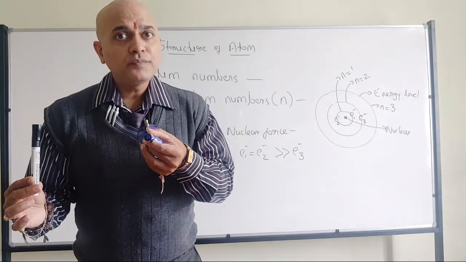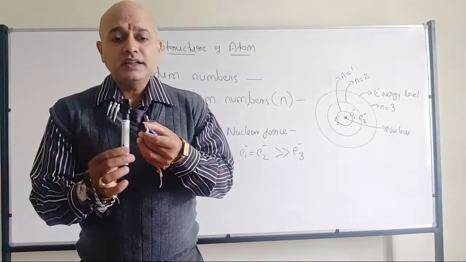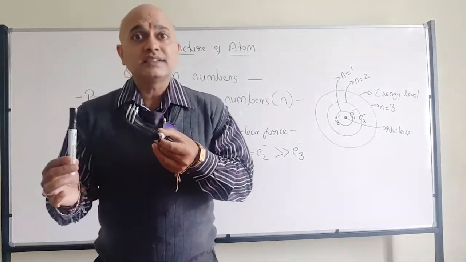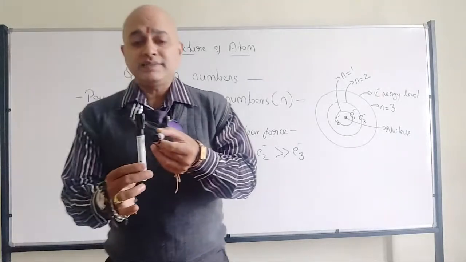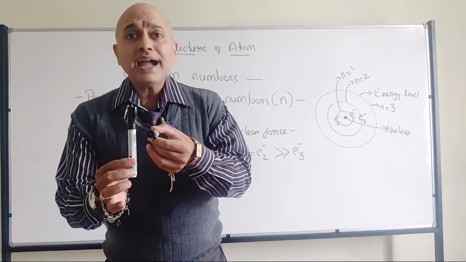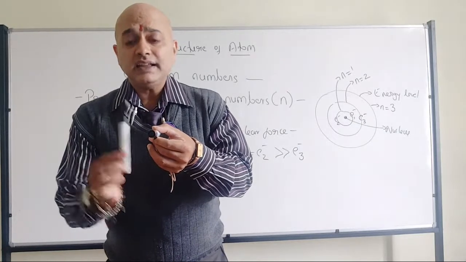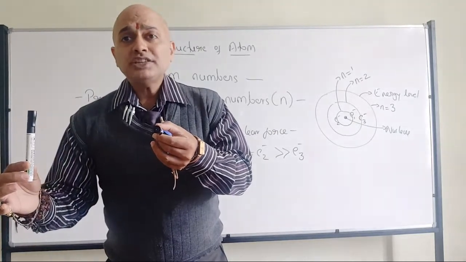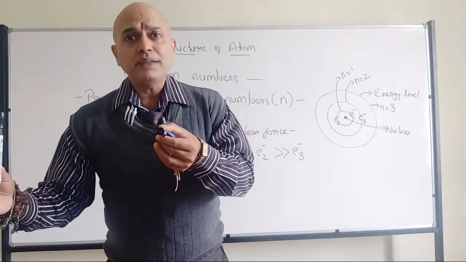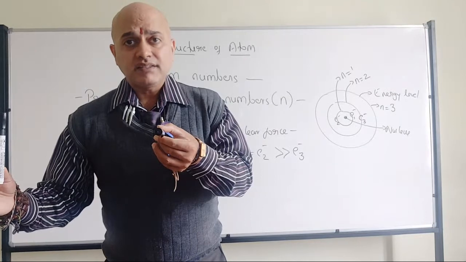Any one of you? I have a magnet and I have the iron nail. Yes. Now you got my point. Naturally at position 1, there will be more magnetic force on the iron nail compared to the iron nail placed at position 2, because it is a bit far from the magnetic field. Right?